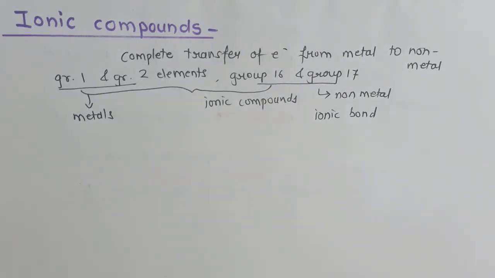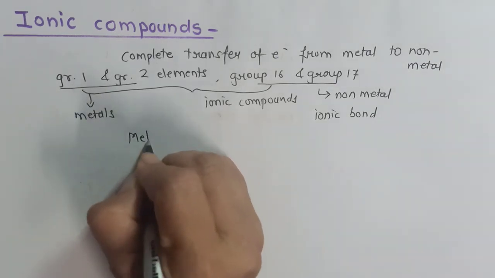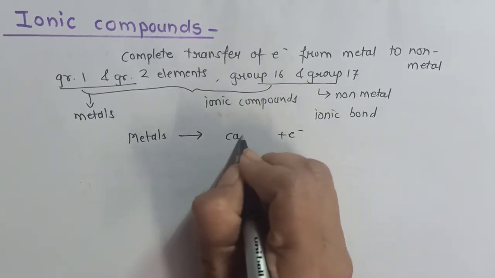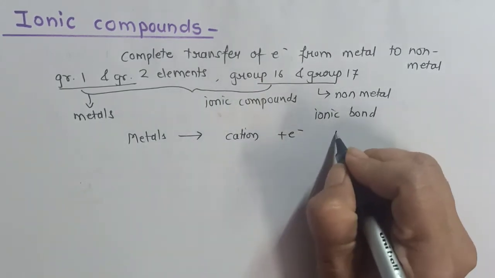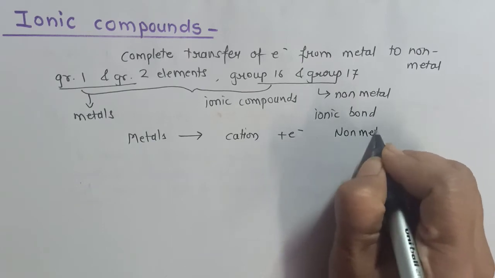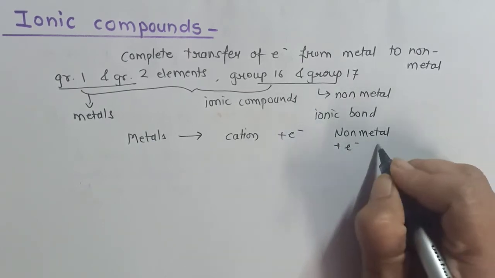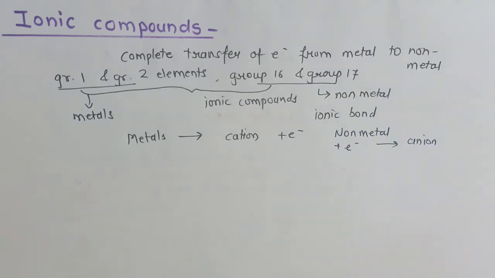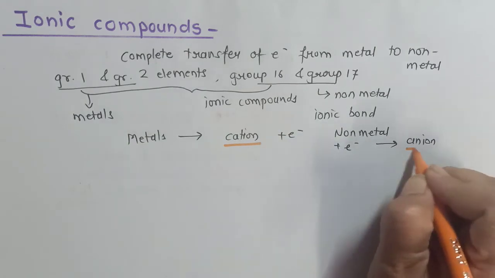Now this ionic bond is developed because of the charges on them. Metals, when they lose electron, form a cation. Non-metals, when they accept electron, form an anion. Now, there are two types of ions here, cation and anion.